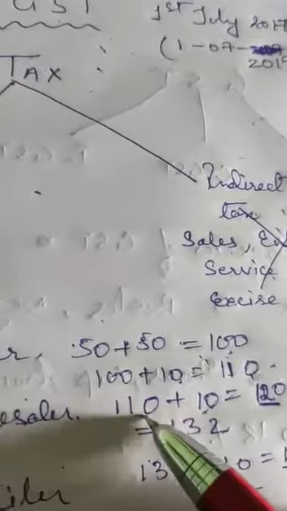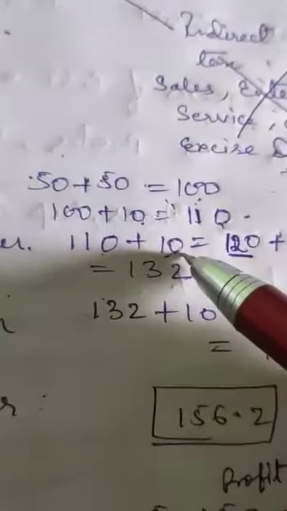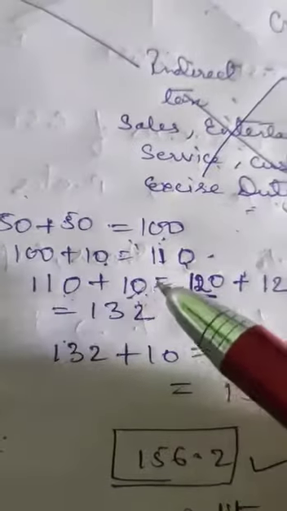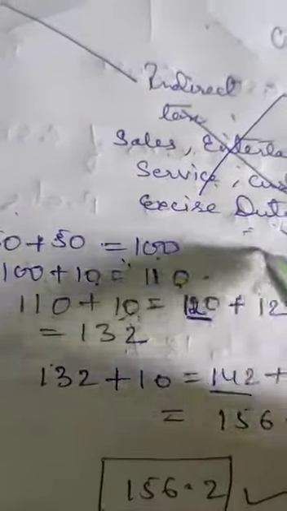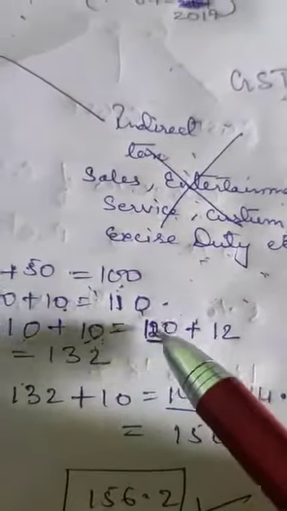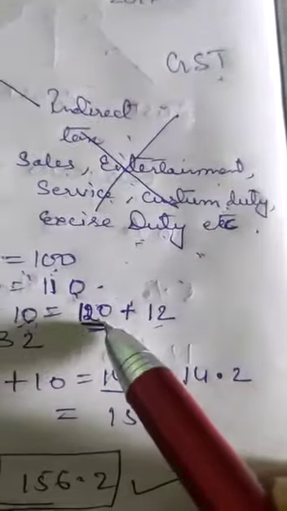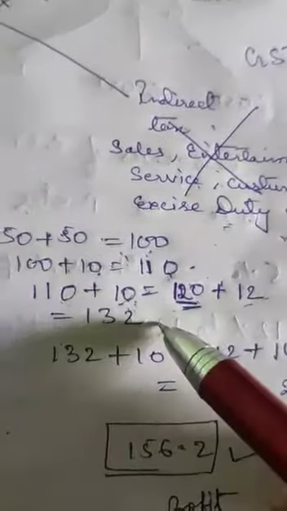Then 10% more on this, it will be 120, and 10% of 120 is 12 rupees. So 120 plus 12 is 132.